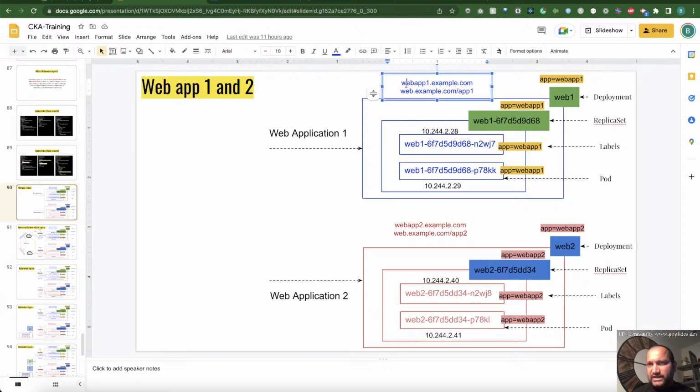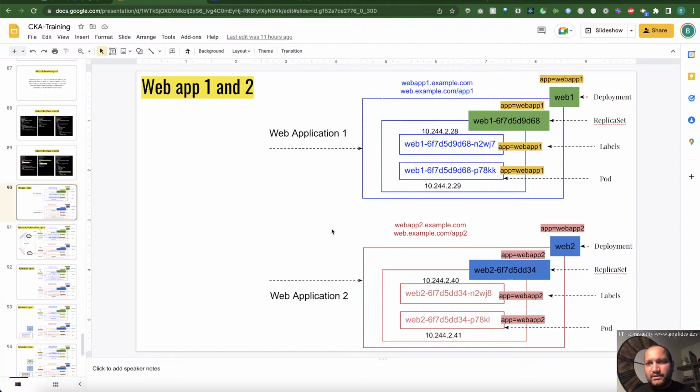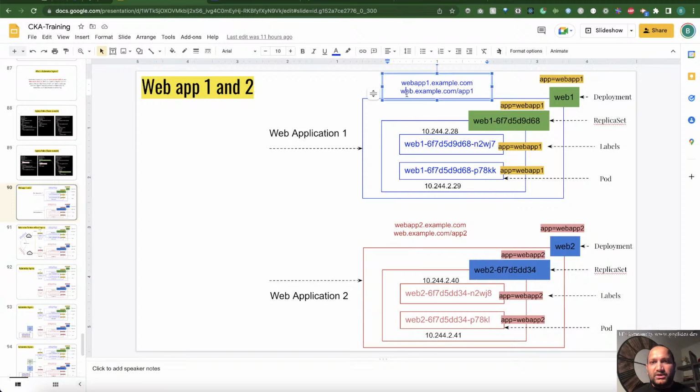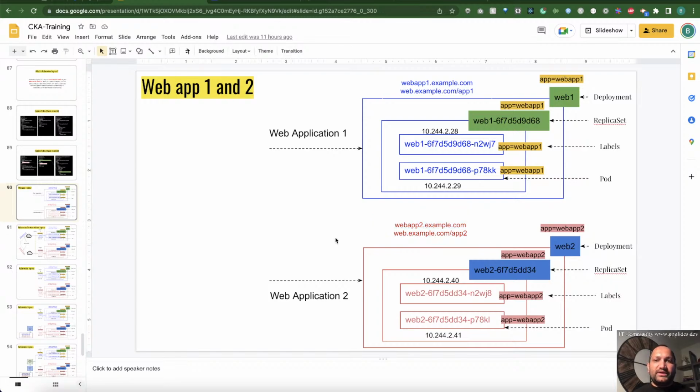We can use the subdomain approach, or DNS approach, FQDN approach, and then we can also test using context-based routes as well. So here, this is the one application deployed. And another application is red, which is webapp2.example.com, and you can also test using /app2. That's the way you can test it. So that way you can use the same DNS name, and if you want to route traffic based on the context, you can do that. So here we're using web.example.com, which is not the case with the subdomain. In some cases, you may want to do that, right?